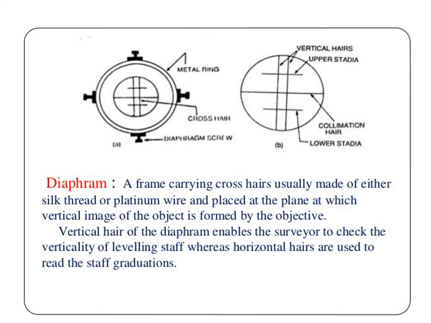This slide refers to the construction of the diaphragm. At the center you will find three horizontal hairs: one central, one at the top and one at the bottom. There are two vertical crosshairs, and on the outer side of the telescope diaphragm screws are provided, and the diaphragm screws are fitted to the metal ring of the telescope.